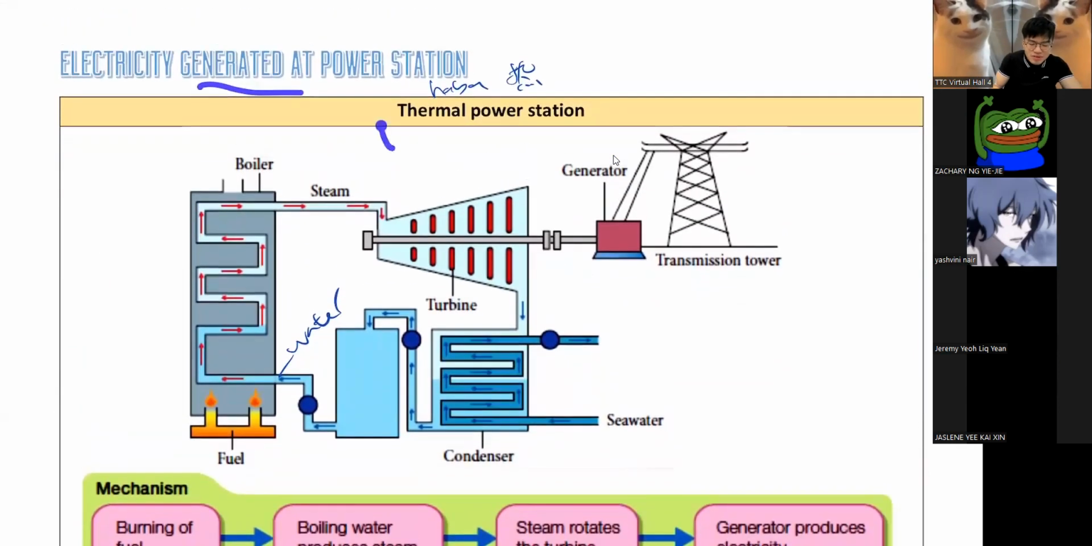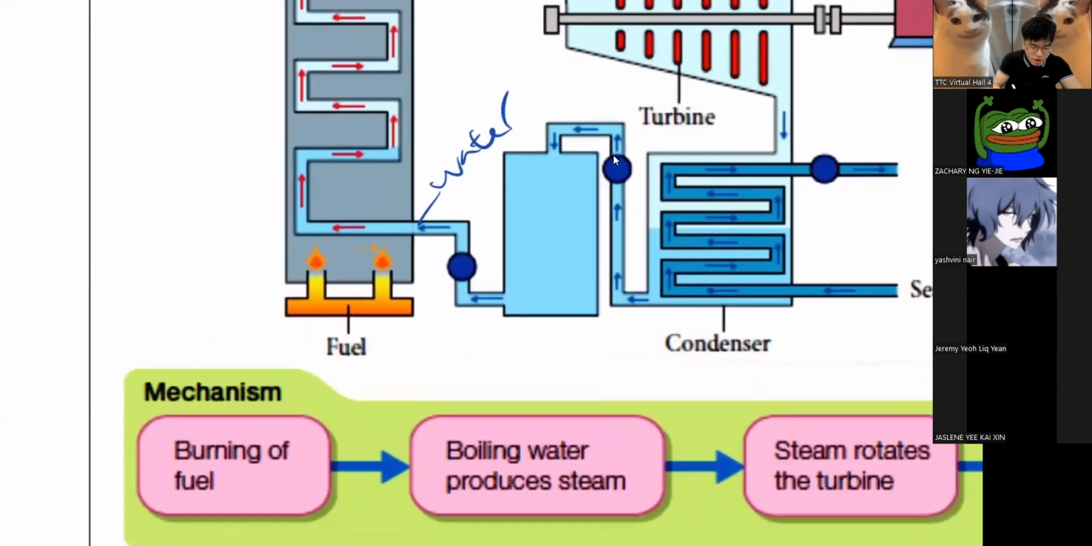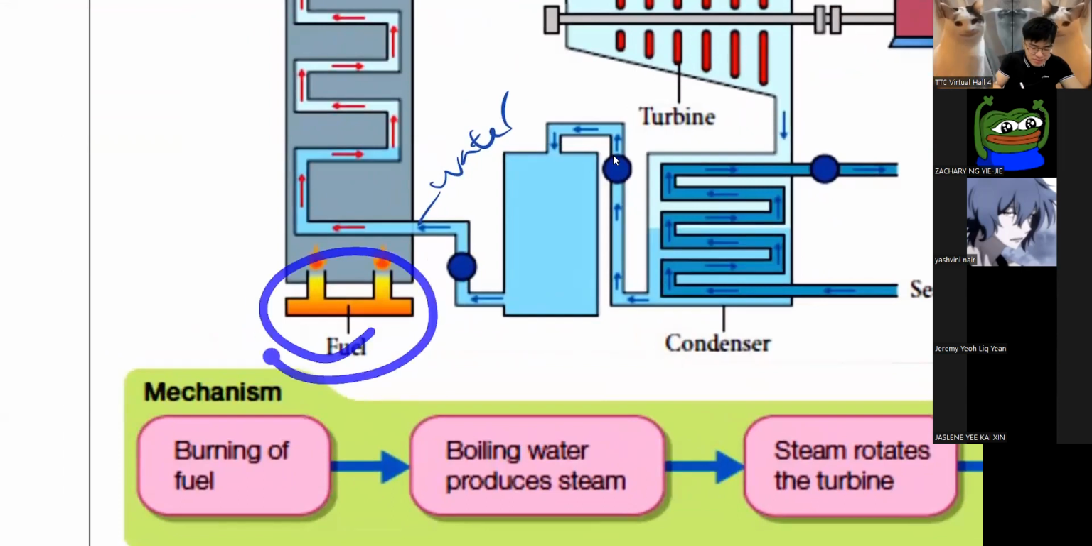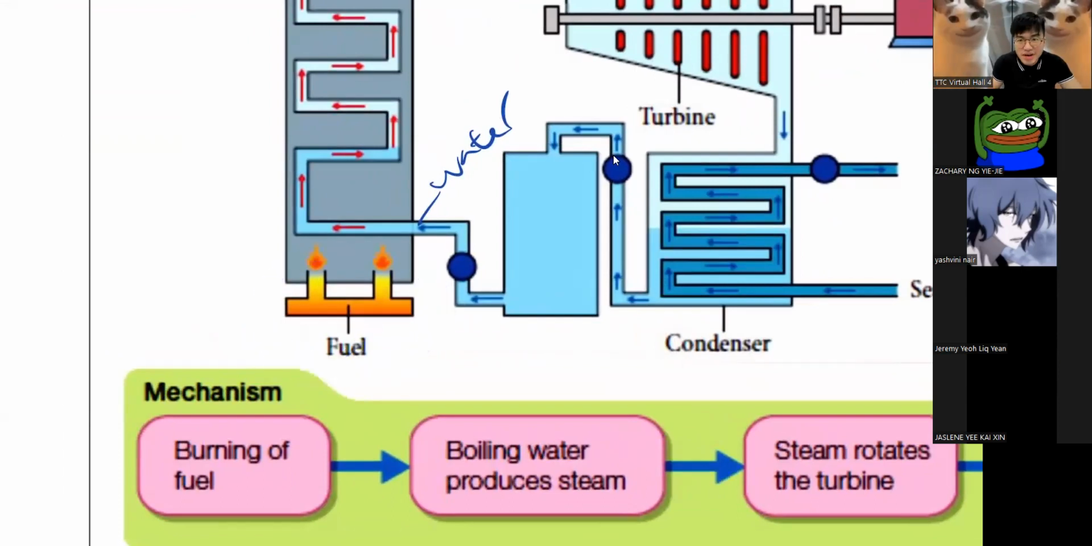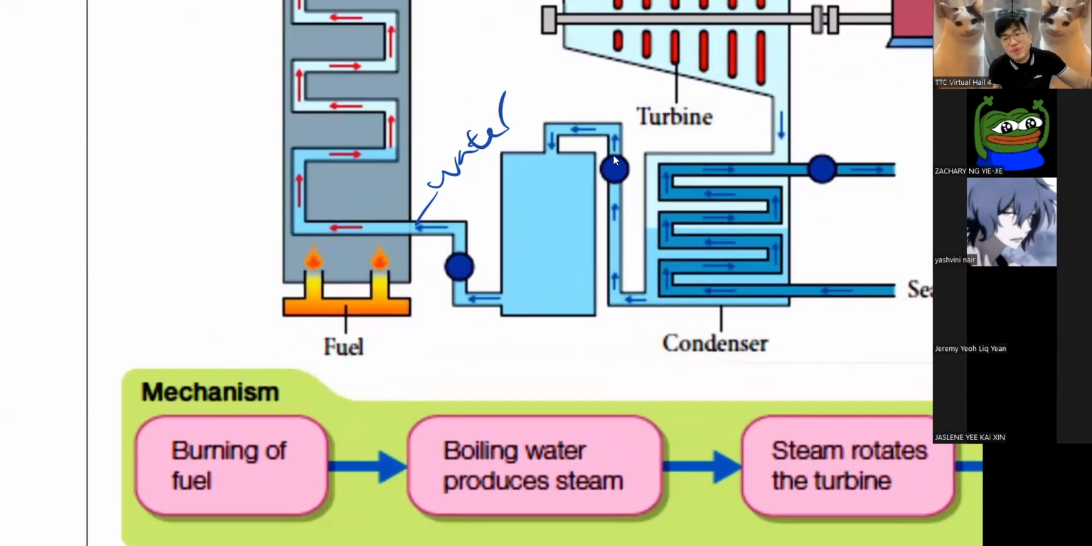Let's look at the thermal generator, thermal power station. This is Penjana Station Jana Kuasa Harbour. So how does it work? The point is here. Can you see the fuel? Fuel is bahan api, right? So when I burn fuel, I will create heat. When you burn petrol, it gets hot. It's like your car. Your car engine burns petrol. That's why your car engine is hot.